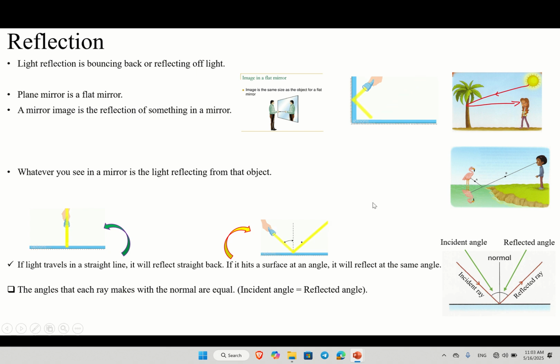So until now, light reflection is bouncing back or reflecting off light. And a plane mirror is a flat mirror. And a mirror image is the reflection of something in the mirror.